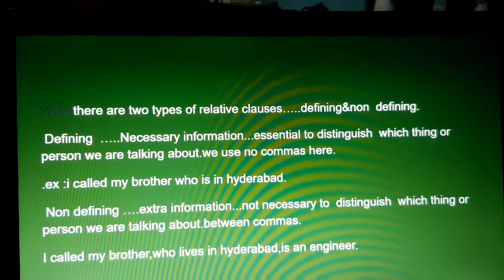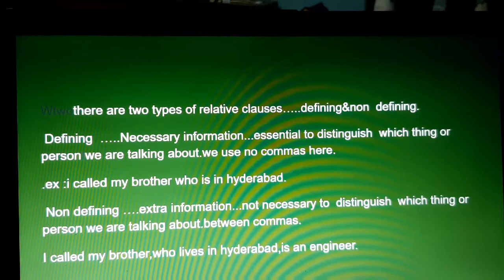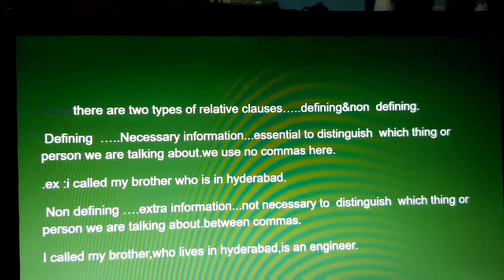Non-defining is giving extra information, not necessary to distinguish which thing or person we are talking about. We put that in between commas. I called my brother, who lives in Hyderabad, is an engineer. This is extra information, so we are putting it in between commas.